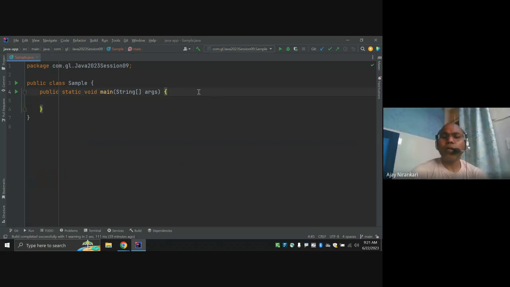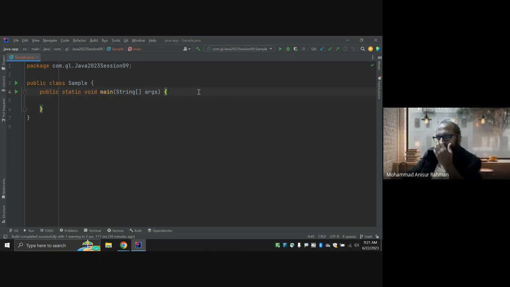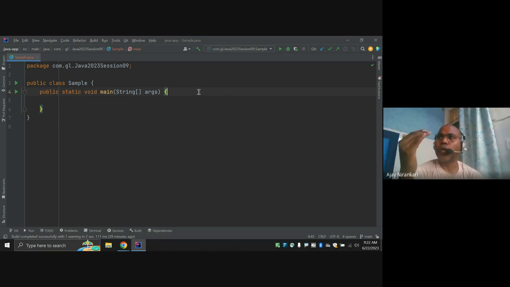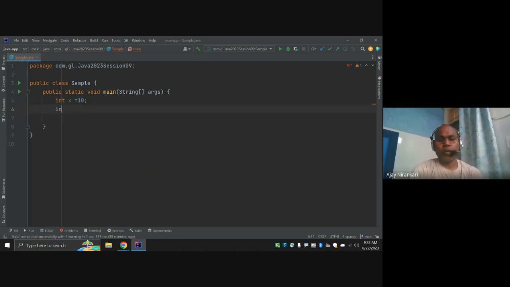I am going to explain how our program actually runs, what the control flow is while running the code. Let us say you have written a code: integer a variable equal to 10, integer y variable equal to 15, and integer z variable equal to, let's say, 20.